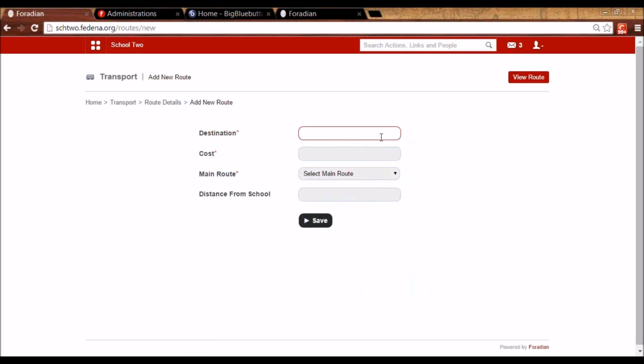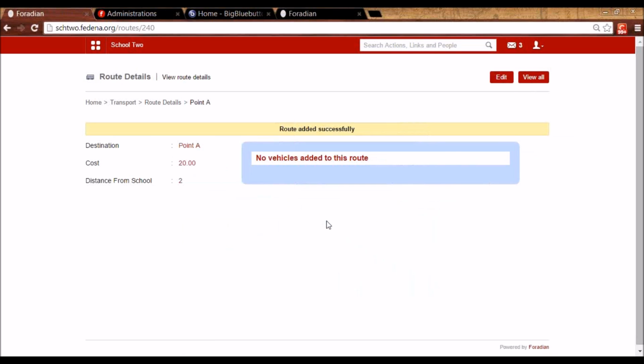Let's say there is a point A which is between your school and endpoint A. And of course the cost will be lesser. So let's say it is 20 and the distance is, let's say, 2. So I'm adding another route. So in this way all the points between your school or the institution and the destination has to be added. Once you've done this,